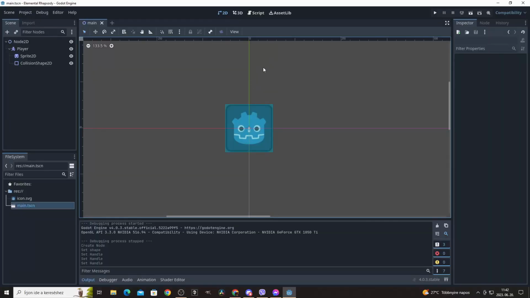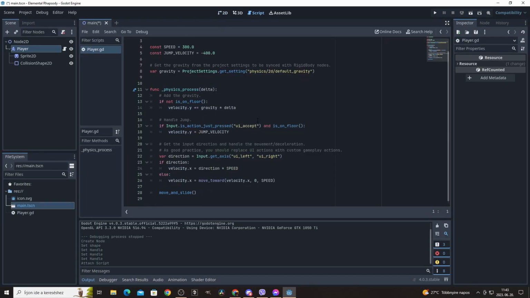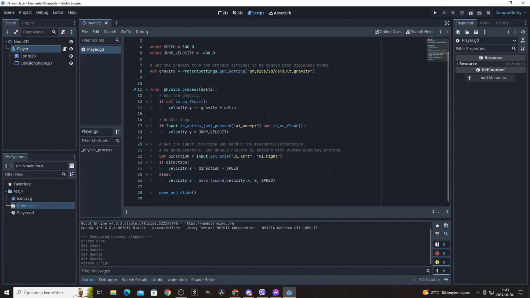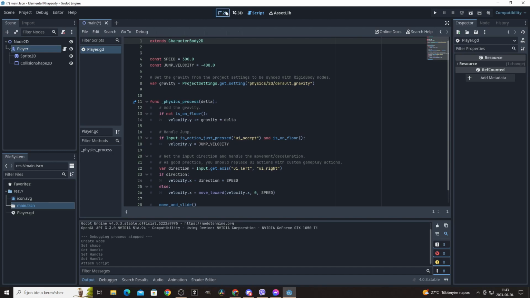I started with creating the player character. Thankfully, with Godot 4, the movement for 2D platformers is already pre-coded, so I only had to change a couple of variables like the jump height, for example.